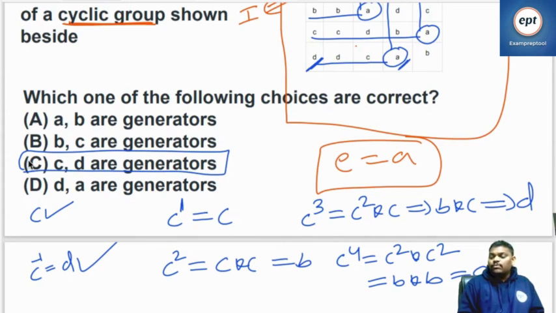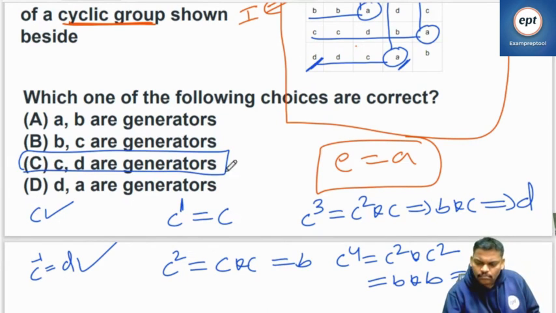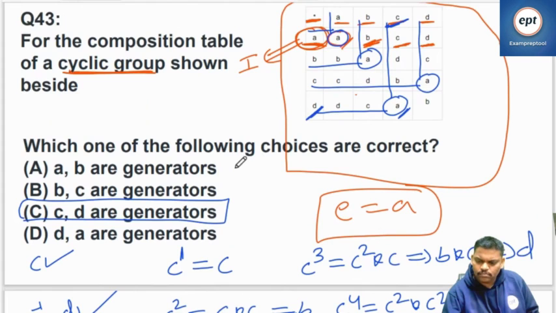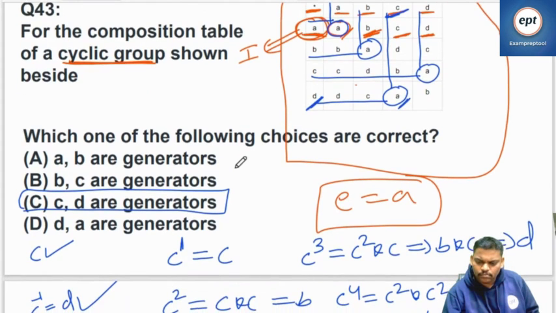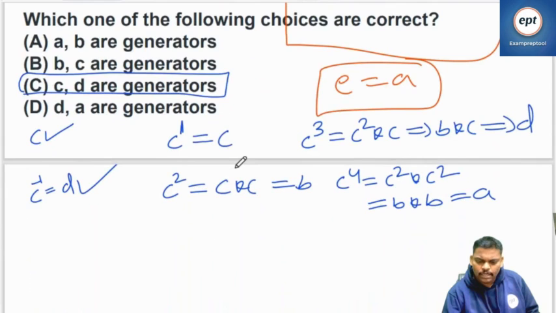You may not get all the people. Somewhere you will get stuck. The same persons keep on repeating. Yeah, perfect. C and D are generators.